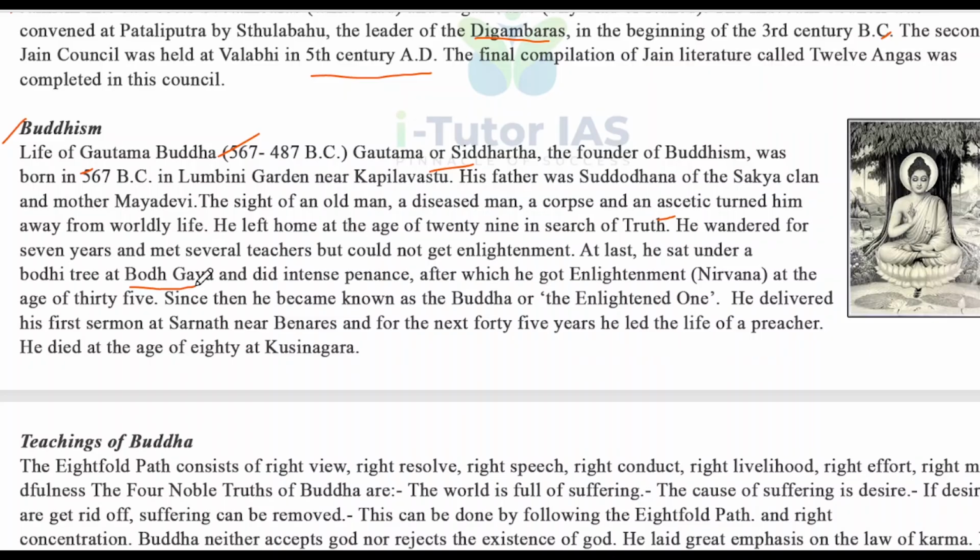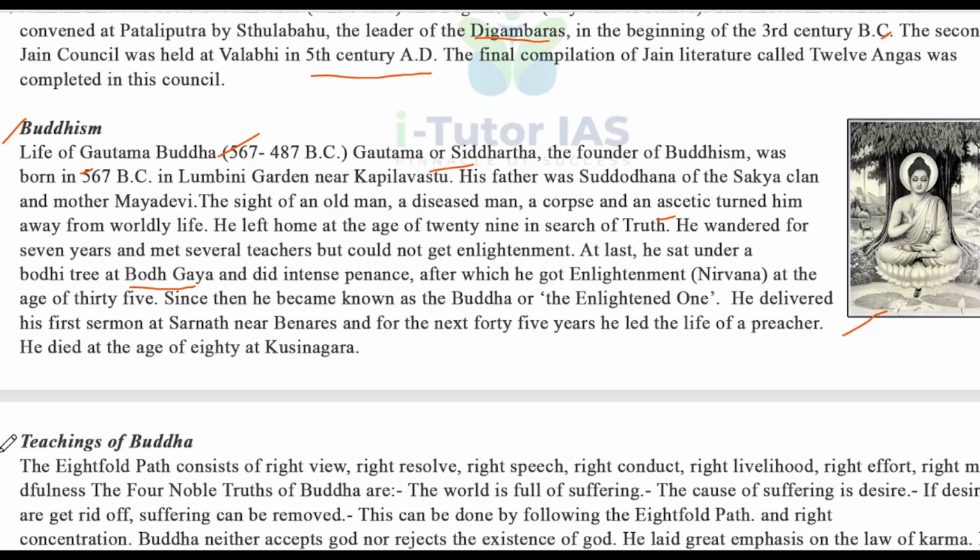He delivered his first sermon at Sarnath near Benares, and for the next 45 years, he led the life of a preacher. He died at the age of 80 at Kushinagara. So this is the basics about Buddha, and here is one picture of Buddha. You can Google it also, you will get a better picture.